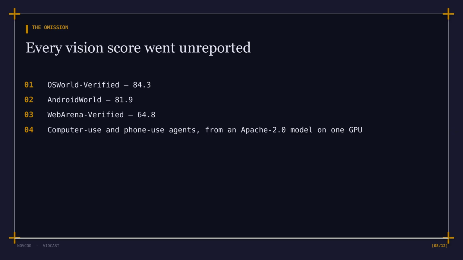OS World and Android World are computer use and phone use agent benchmarks. The model driving a real desktop and a real Android environment from screenshots and completing tasks. Scores in the 80s on those from an Apache licensed model that runs on a single consumer GPU is the most consequential thing on this card. It got the least attention of anything on it.